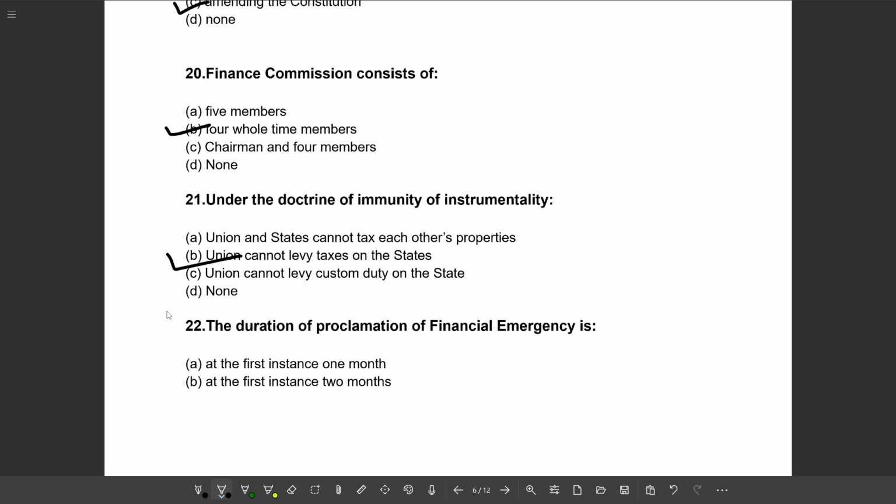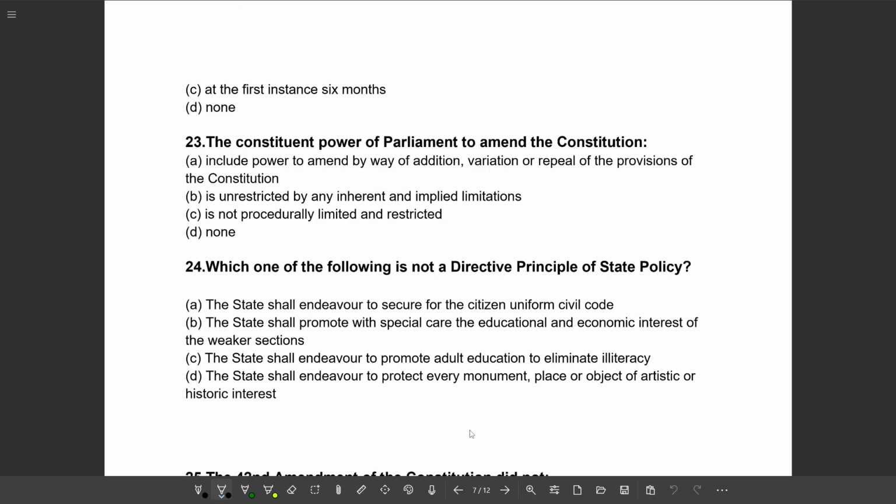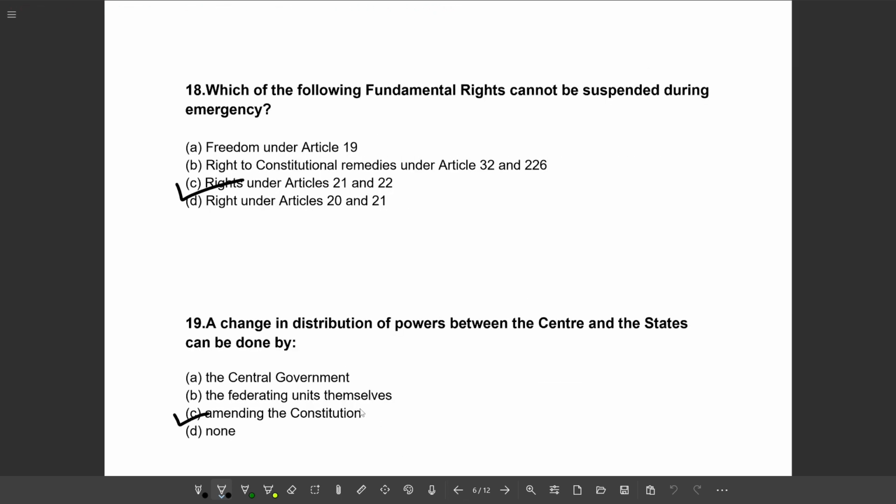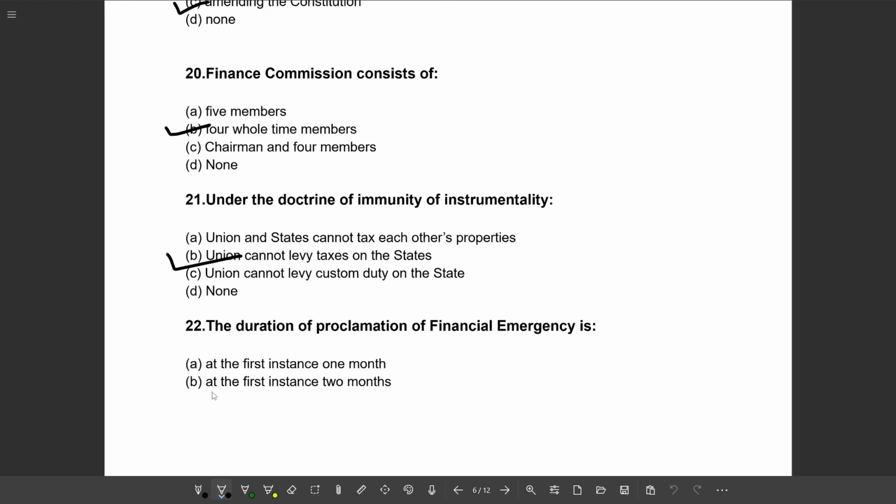Next question. The duration of the proclamation of financial emergency is option A, at the first instance 1 month; B, at the first instance 2 months; option C, at the first instance 6 months; and option D, none. So the correct option will be option A, at the first instance 1 month.